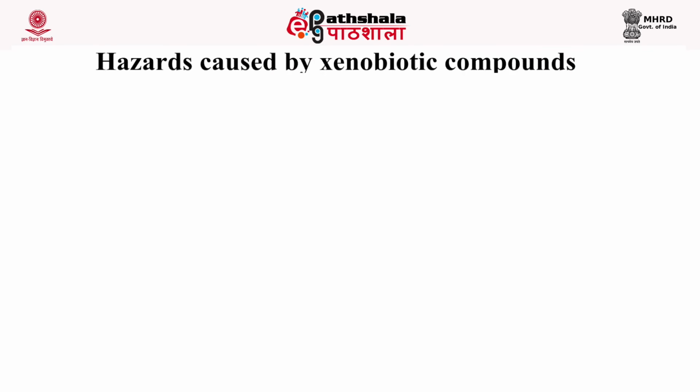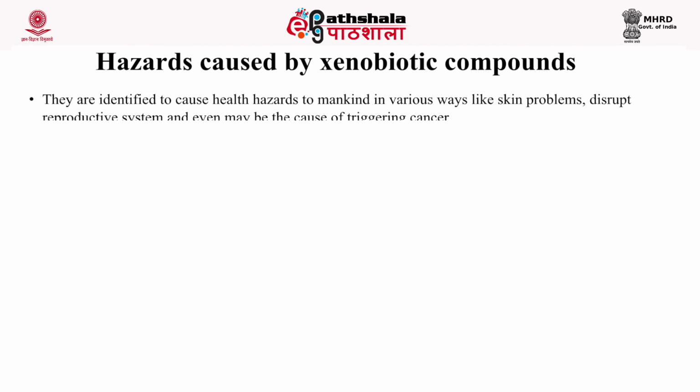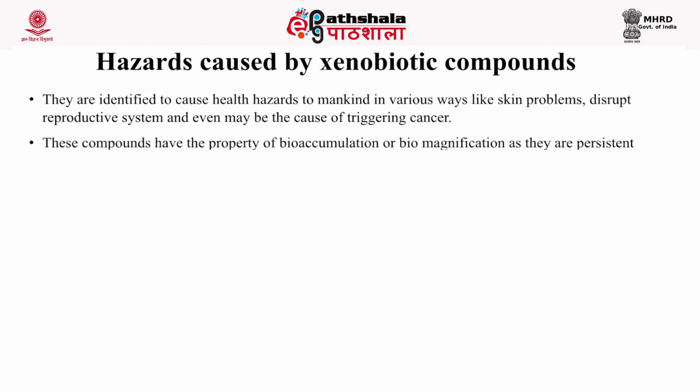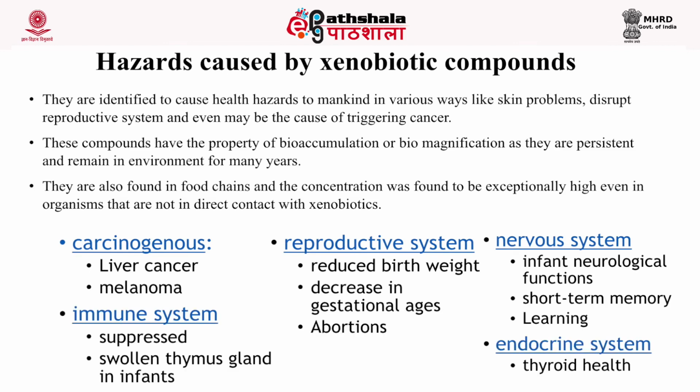Next are the hazards caused by xenobiotic compounds. They are identified to cause health hazards to mankind in various ways, like skin problems. They disrupt the reproductive system and may even trigger cancer. These compounds have the property of bioaccumulation or biomagnification, as they are persistent and remain in the environment for many years. They are also found in food chains, and the concentration was found to be exceptionally high even in organisms that are not in direct contact with xenobiotics.